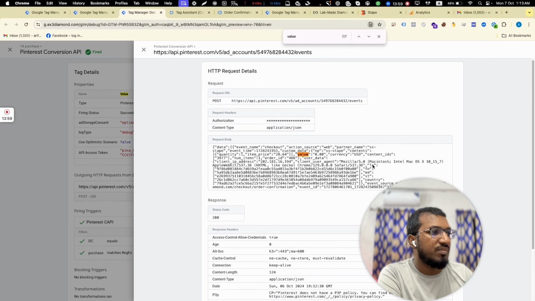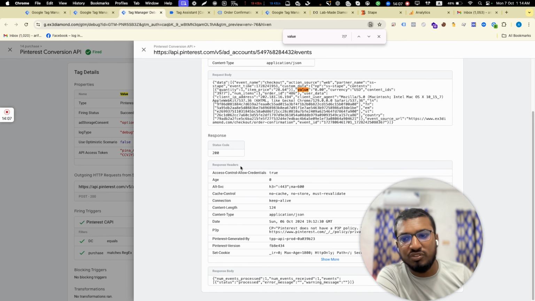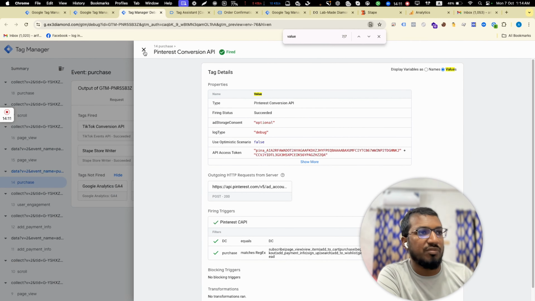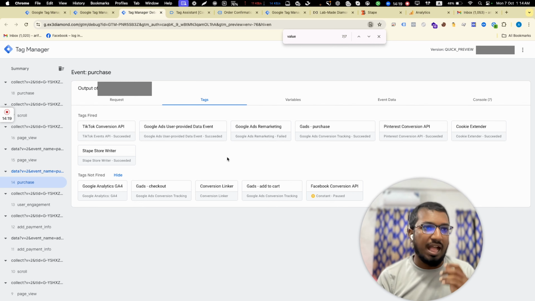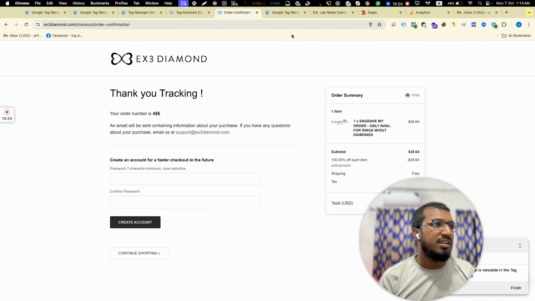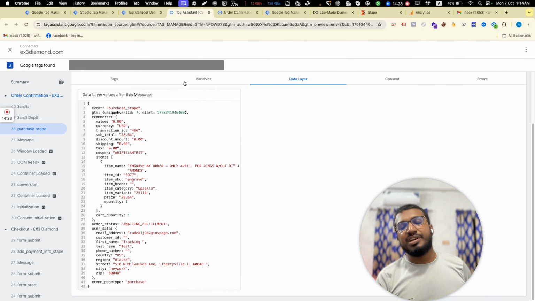And you can see the first name, last name, state, country, zip code, country code. We are sending all the information that Facebook or Pinterest or TikTok are looking for. That's all the information we have to send, right? Then it will be perfect and accurate. So I hope you understand how we implement that and how we do everything. That's the server-side and browser-side tracking that everybody recommends.